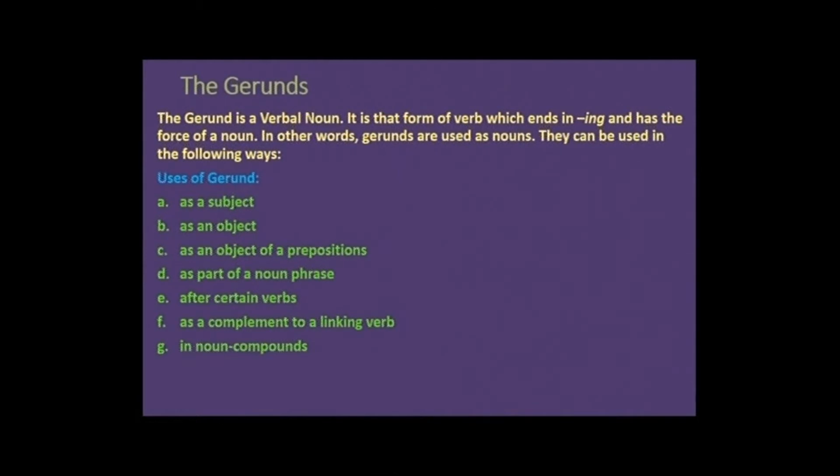Dear students, let us understand what are gerunds. The gerund is a verbal noun. It is that form of verb which ends in ing and has the force of a noun. In other words, gerunds are used as nouns. So, we call them verbal nouns. They can be used in the following ways: as a subject, as an object, as an object of a preposition, as part of a noun phrase, after certain verbs, as a complement to a linking verb, in noun compounds.